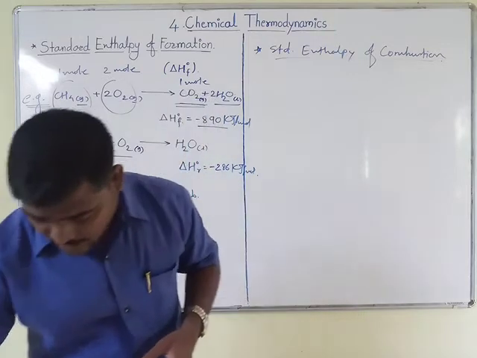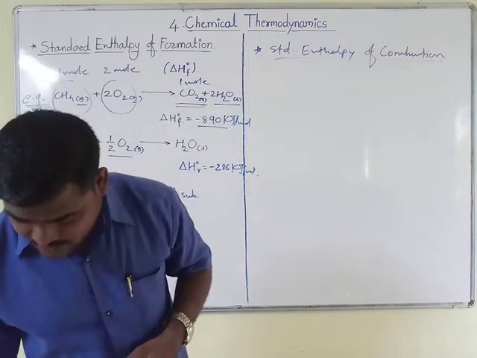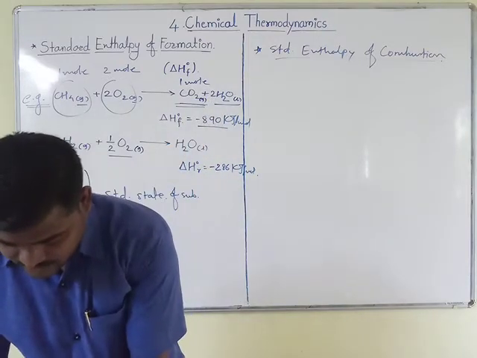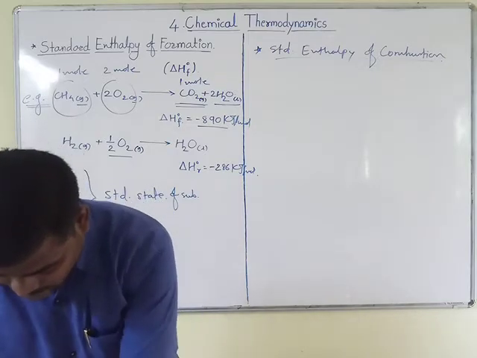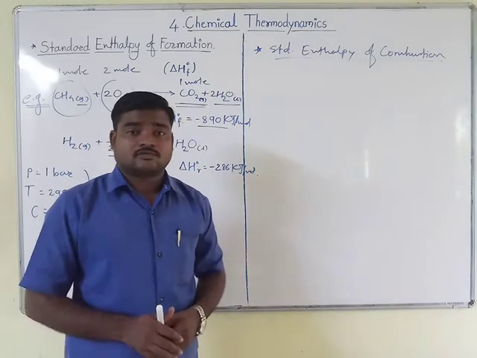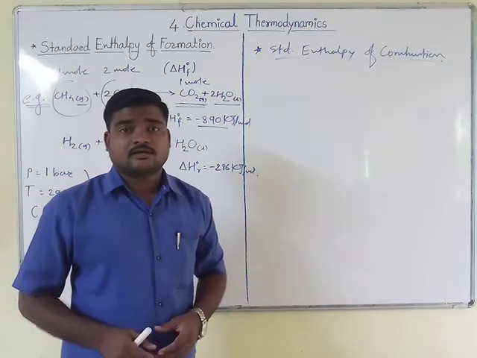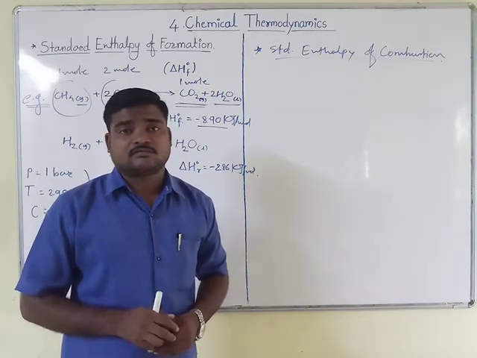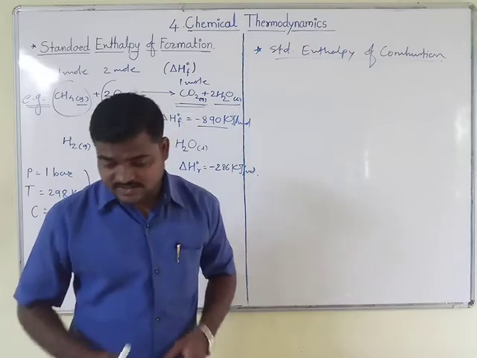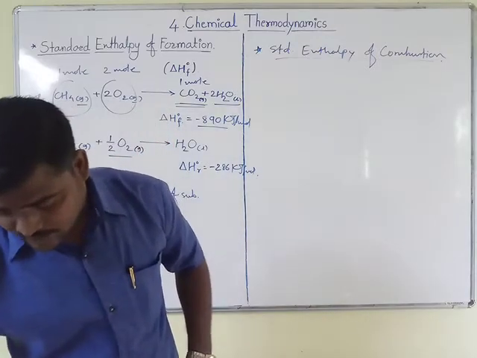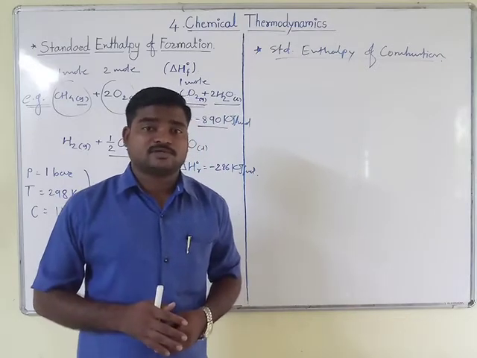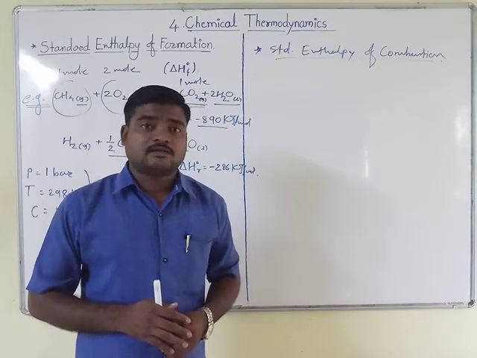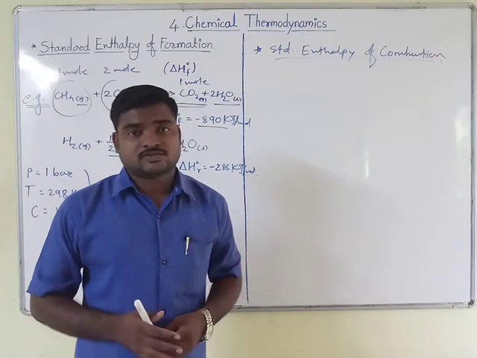So I will take one example of standard enthalpy of combustion, that is ethylene when it is reacted with oxygen. All of you know about the oxyethylene flame. During that combustion process, we burn ethylene in the presence of oxygen.